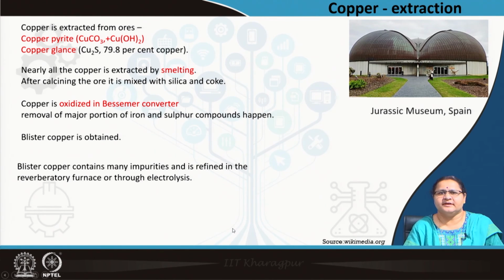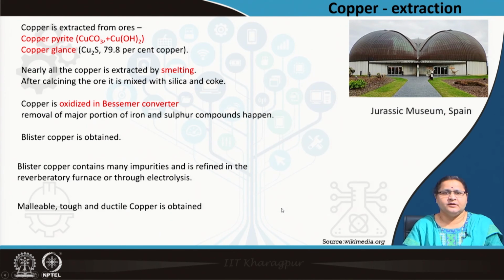Blister copper is then made into pure copper by taking out impurities through the process of electrolysis. So, you see the process of electrolysis, in the case of aluminium and in the case of copper, is very important. This also raises the price. Malleable, tough and ductile copper is thus obtained.